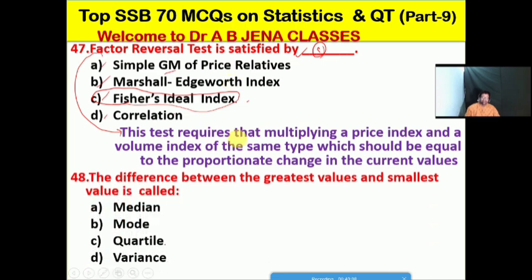Next one we will see: the difference between the greatest value and the smallest value is called or known as what, friends? We have already discussed. No doubt friends, C is the right option for this MCQ.